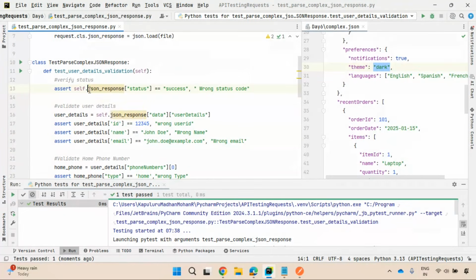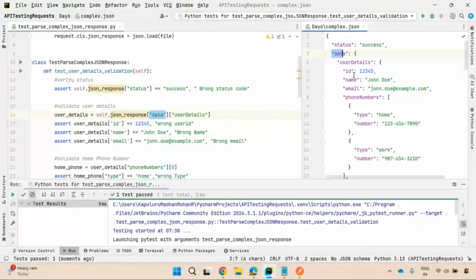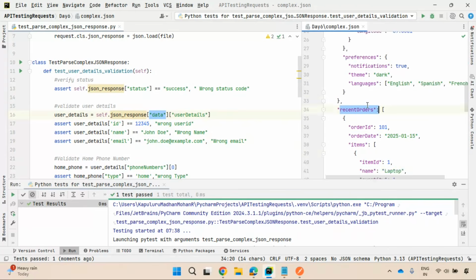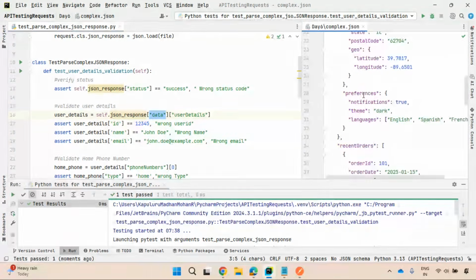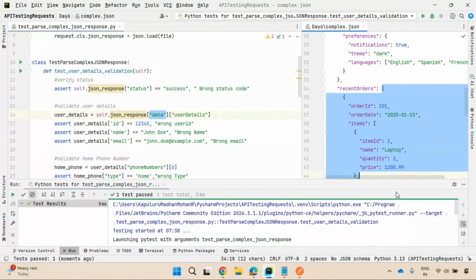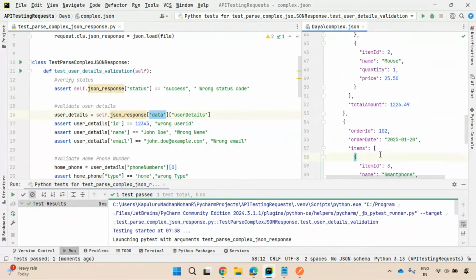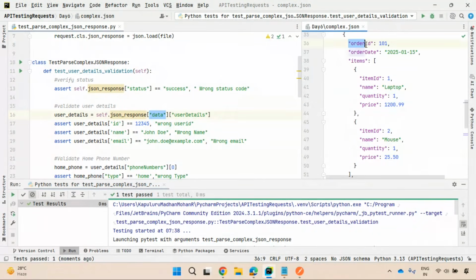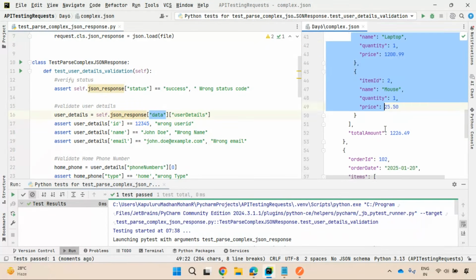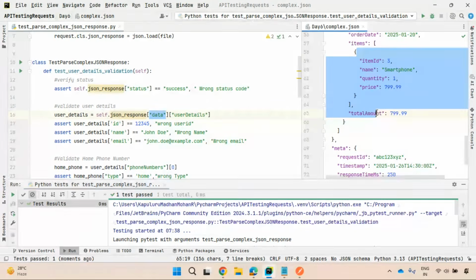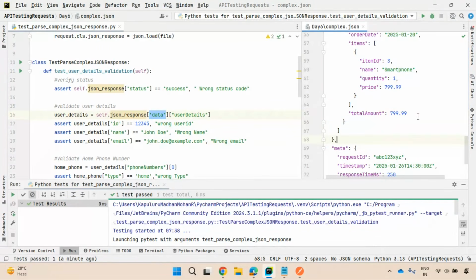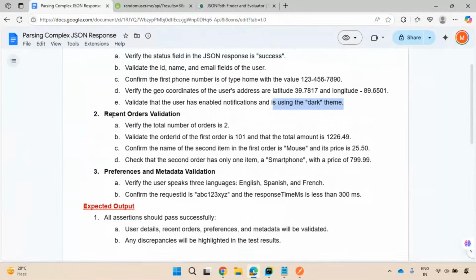First I captured all the JSON response in some variable. Next, captured user details. You can see, gone to the data object. Then from the data I captured this user details. Similarly, suppose I want recent orders, which are in this data only. I need to capture this recent orders array, right? Array of orders. So order one you have, order two you have. In the order ID 101, you have two items. In the order 102, you have one item only. So I need to do these validations. Let us see those validations also.